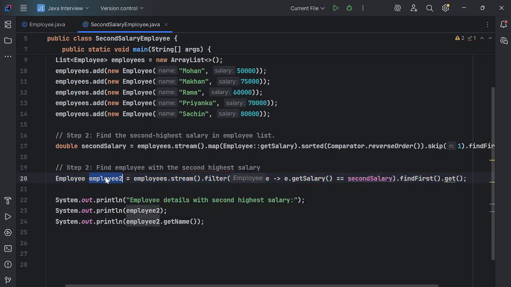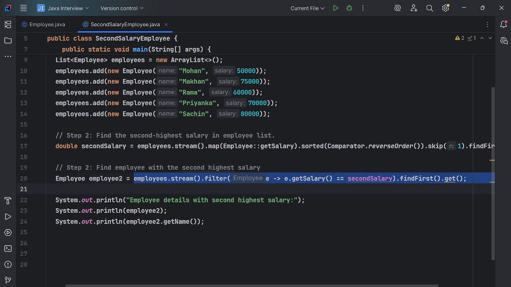First, we have to take an employee reference variable, or employee type of variable, which will store the employee detail which will have the second highest salary. So first we declared this variable. After that, we are processing the list of employees again. We are converting it into a stream. Now we are using filter.